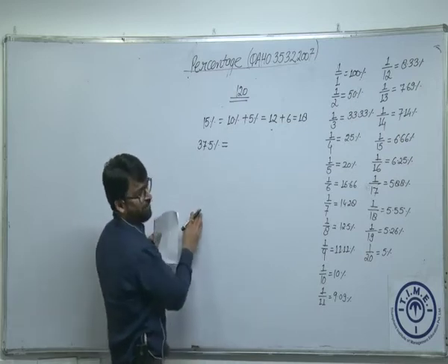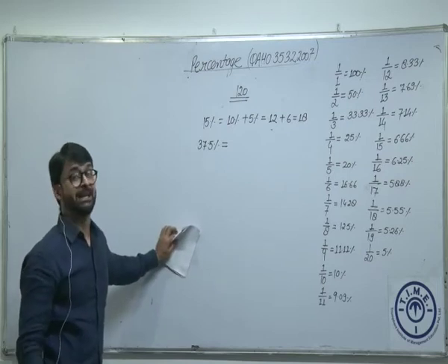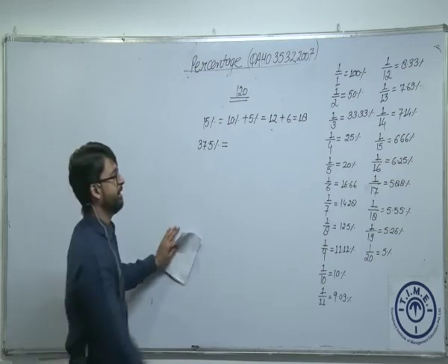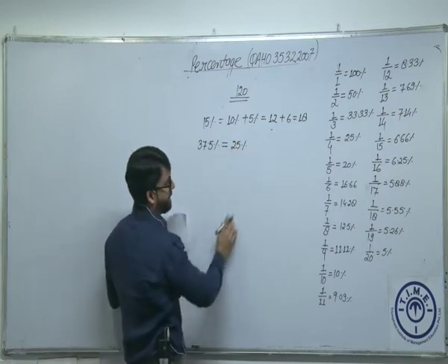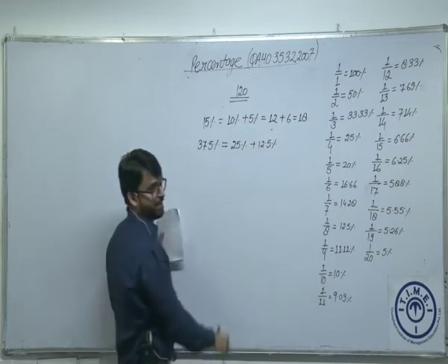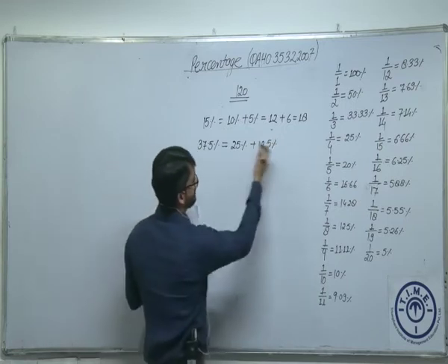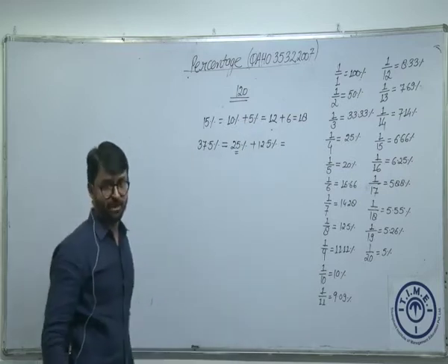Do we know 37.5%? If you can remember or recollect it, I have discussed it, but in any case, if you are not able to recollect it, we know what is 20%, 25% in fact. Am I right? And if I add 12.5% to this, I'll get my answer. What is 25% of 120? What is 25%? Actually 1 by 4.